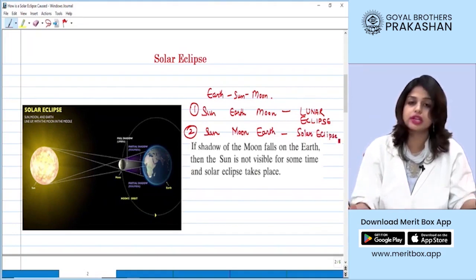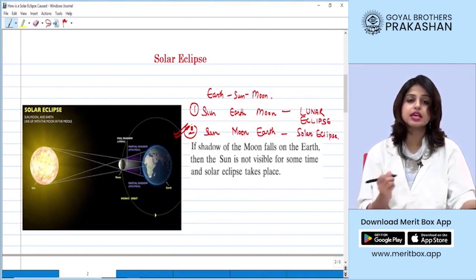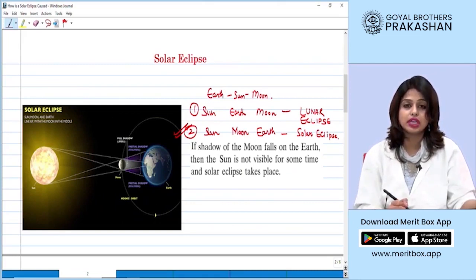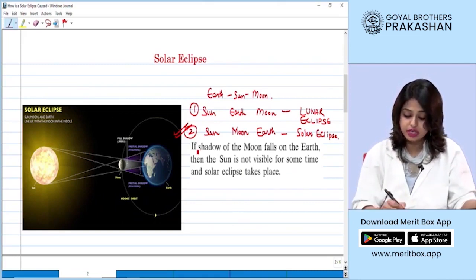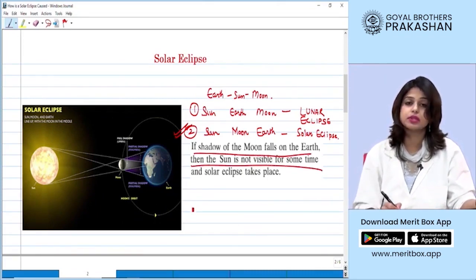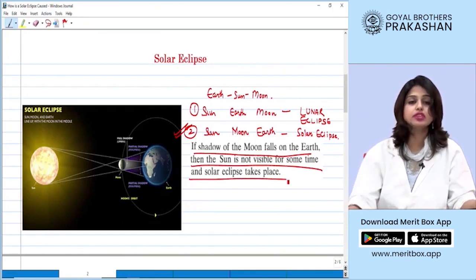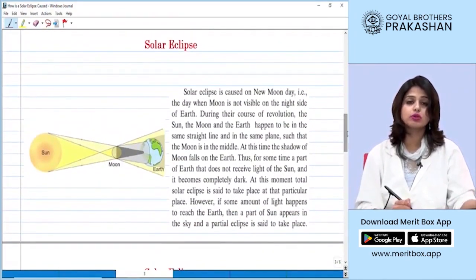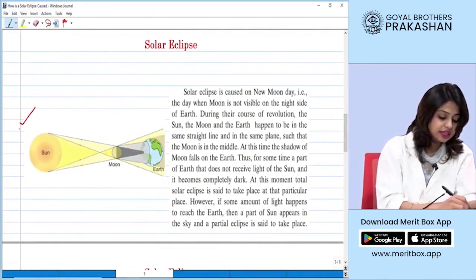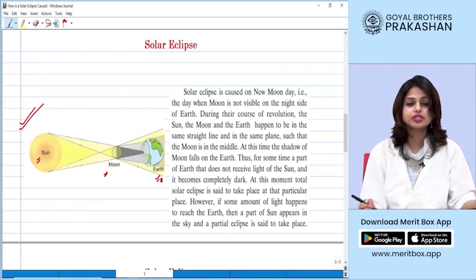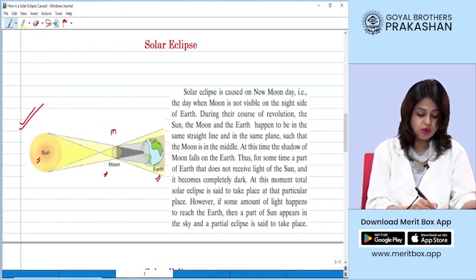Now, why do we see a solar eclipse? Because in this case, the moon hinders the light coming from the sun that falls on the earth. So, if I read the definition, if the shadow of the moon falls on the earth, then the sun is not visible for some time, and we say solar eclipse is taking place. Now let's understand how solar eclipse is taking place. Let's say in the diagram we have our sun, our moon and the earth in the arrangement as shown. So you can see that the moon is in between the sun and the earth, right?